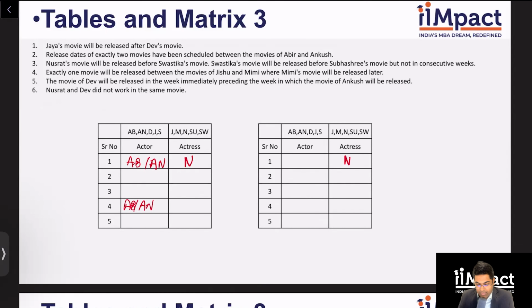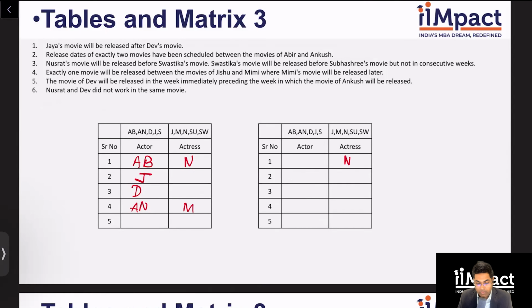Okay. Guys, can Ankush be in week number 1? No, right? Because I know Dev's movie has to be released before Ankush. So the only possibility here for this clue to fit in is Abir being over here and Ankush being over here. Correct? And therefore Dev will be over here. Right? Okay. Now, another thing that we remember is Jishu and Mimi. And Jishu could not be last if you remember. Yes? So Jishu has to be here and Mimi has to be after Jishu's movie. And one movie is released between them, which means Mimi will be here.